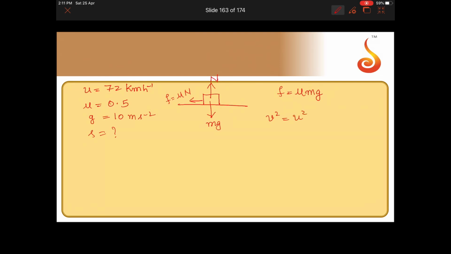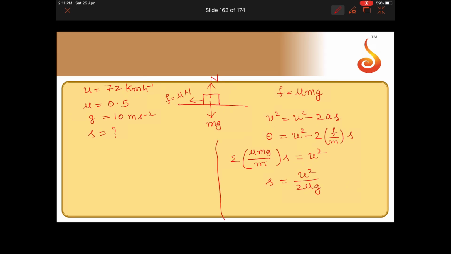So to find stopping distance, let us use this equation, v square is equal to u square minus 2as. So v is 0 because it comes to rest, is equal to u square minus 2. a can be written as frictional force divided by mass into s. So what do you get? 2 into frictional force, which is mu mg by m, into s equals u square. So m gets cancelled. s is equal to u square divided by 2 mu g.